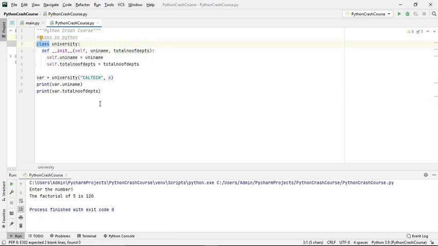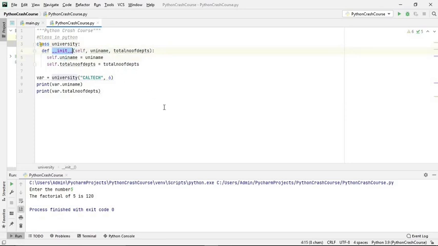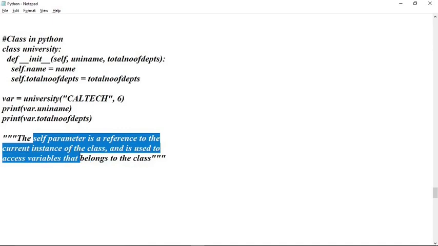You have to write the class keyword, and then in a class we need the init function, which helps us to instantiate the objects. And then we have the self keyword. What this self parameter does is that it is a reference to the current instance of the class, and is used to access variables that belong to the class.